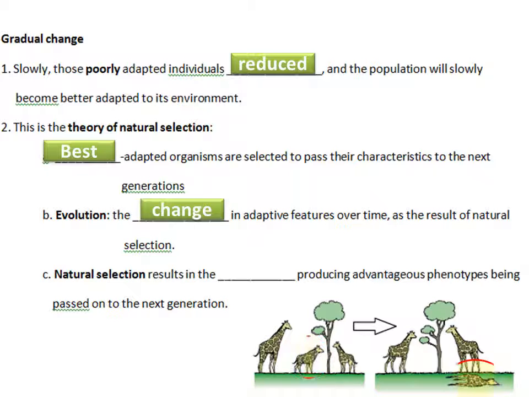It's not the change of the gene, it's the change among the individuals, among the species. Which one has the best adaptive feature will survive. See, natural selection results in the genes producing advantageous phenotype being passed on to the next generation.